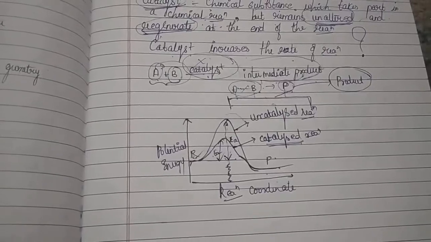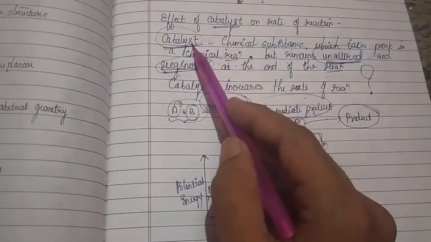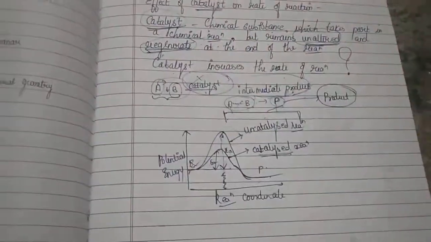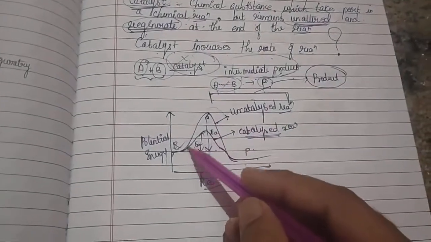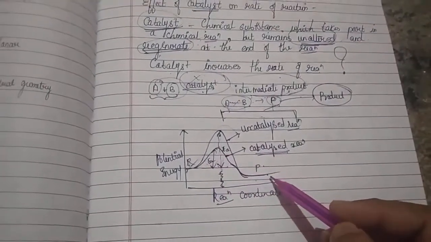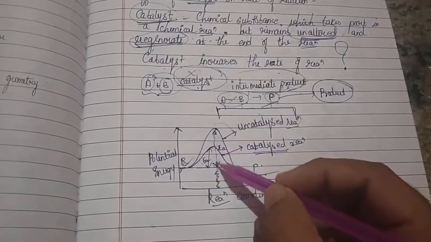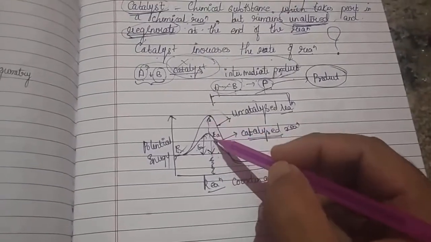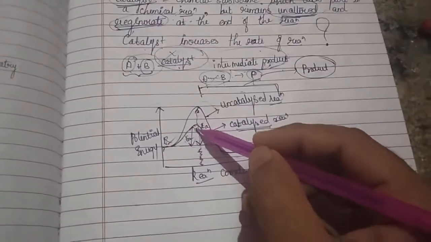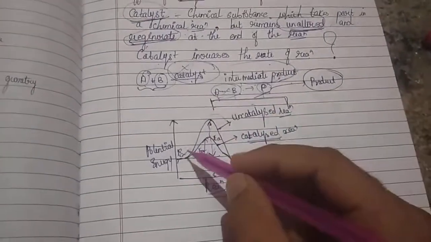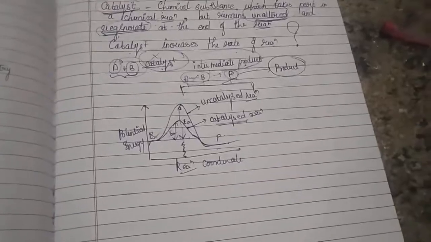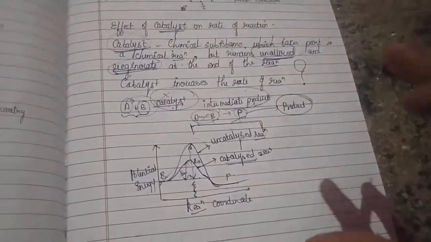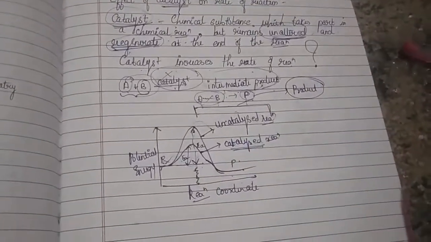So this is the main concept when we say how a catalyst increases the rate of reaction. First and foremost, you have to remember what a catalyst is. When you are using a catalyst, it is providing an alternate path by decreasing the magnitude of your activation energy. So when this activation energy decreases, of course, the rate of the reaction increases. This is one important factor one has to know.